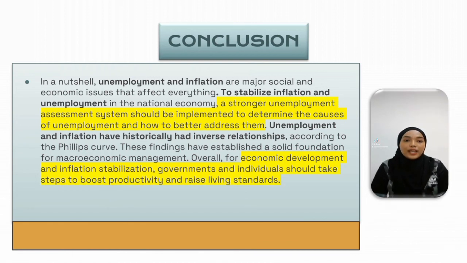Unemployment and inflation have historically had an inverse relationship, according to the Phillips curve. This finding has established a solid foundation for macroeconomic management overall. For economic development and inflation stabilization, government and individuals should take steps to boost productivity and raise living standards.